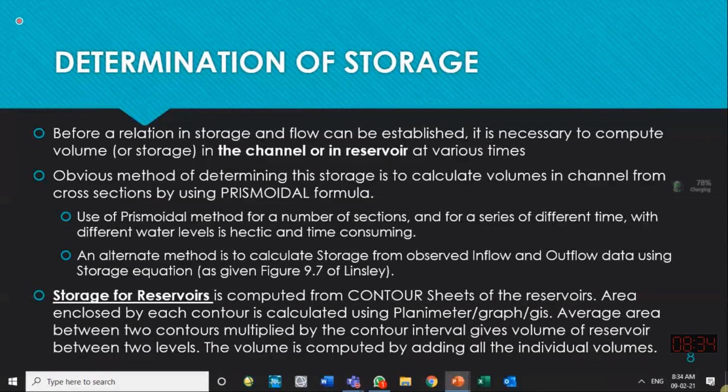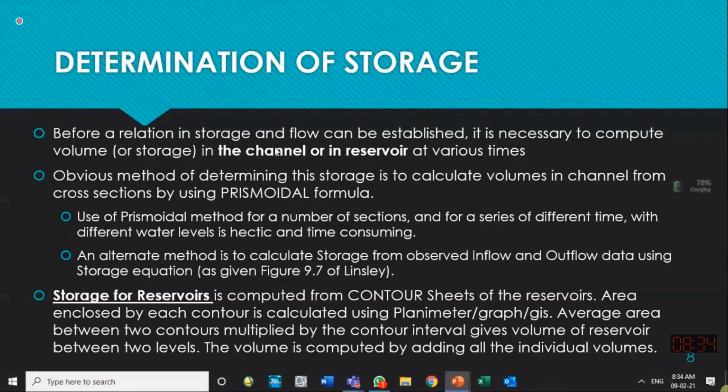No option, but you should know the shape of the channel and the length of the channel, so that you can calculate the volume at a certain depth, at another depth, and at another depth. This is usually done by finding the cross section of the channel.